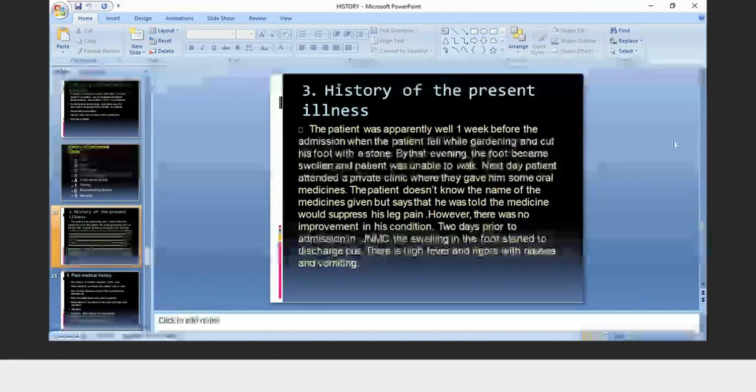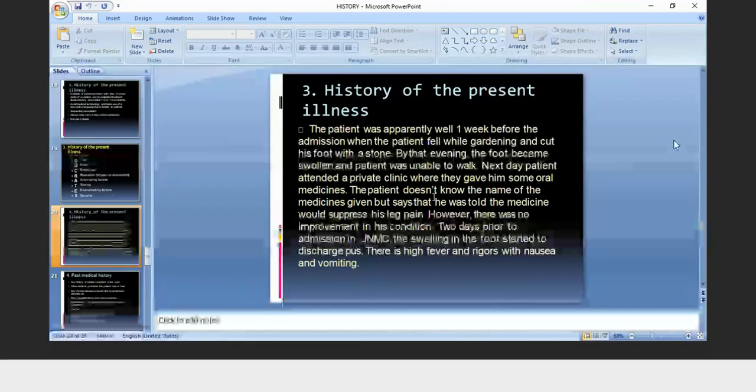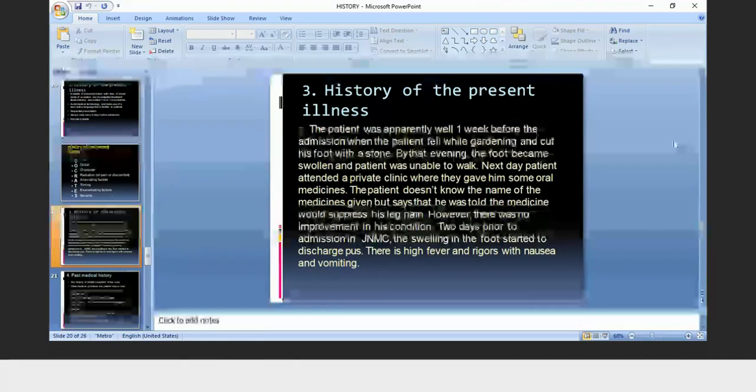On the same evening, patient developed swelling and was unable to walk. The next day, patient attended a private clinic where they gave him some oral medications. The patient does not know the name of the medication. If the patient knows the name of the medication, then you have to mention what medication he has been given. The patient does not know the name of the medicines, but says that he was told the medicine would suppress his leg pain. Then, however, there was no improvement in his condition. Then, 2 days prior to admission in JNMC, the swelling in the foot started to discharge pus, and it was associated with high fever.